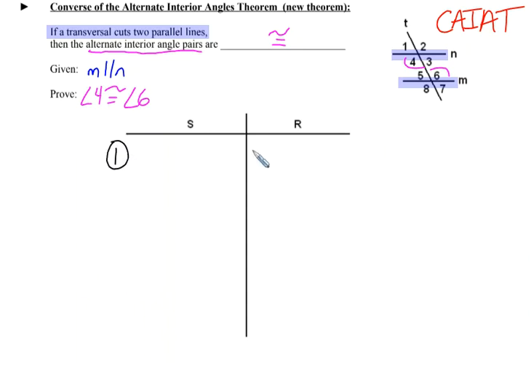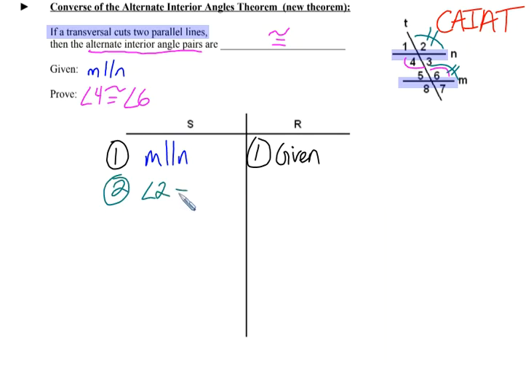In order to start our proof, we will place our given in the proof. And the given in this scenario is just that lines M and N are parallel. Well now, given that lines M and N are parallel, we immediately know that angles 2 and 6 must be congruent. We will just state that in our proof. Step number 2, angle 2 is congruent to angle 6. The reason is the converse of the corresponding angles postulate. We just stated that a minute ago in this video.